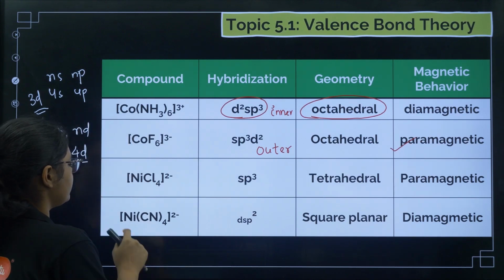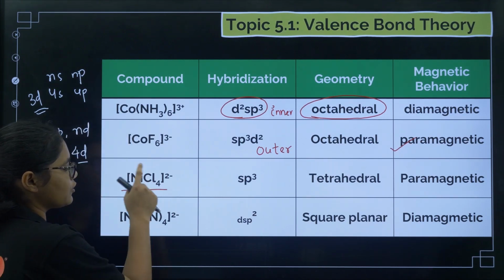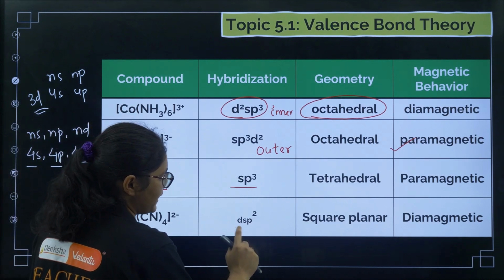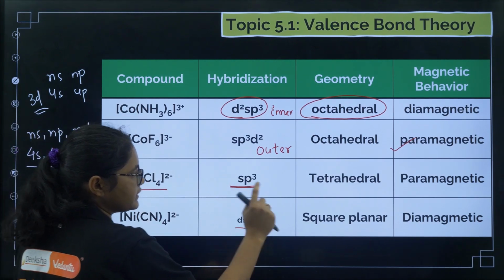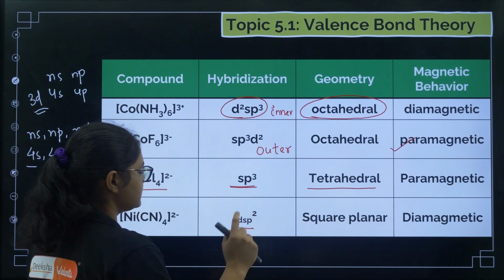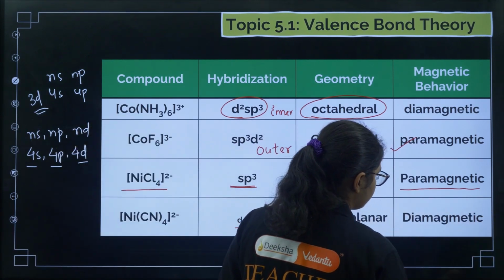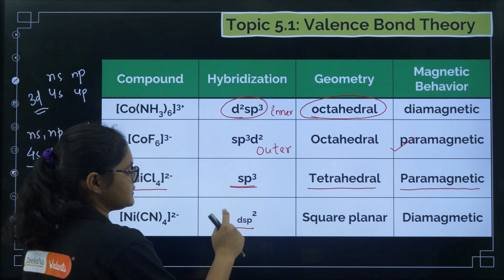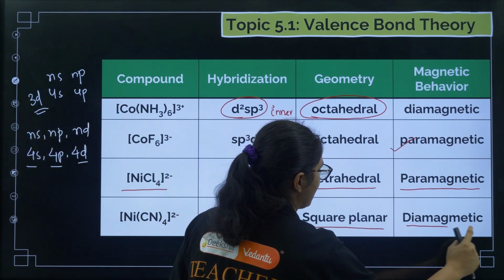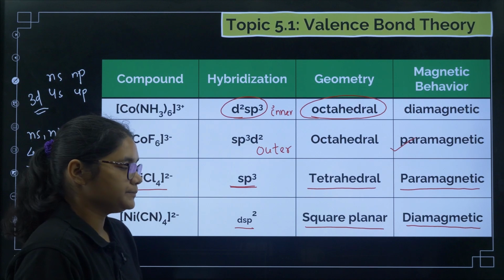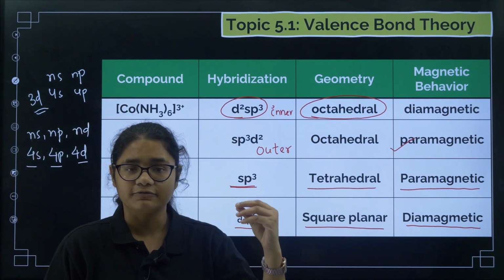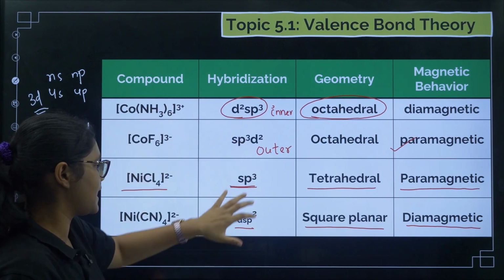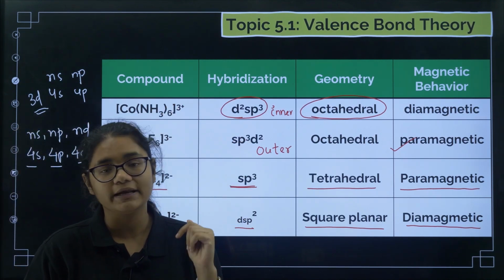Now if you see [NiCl4]2-, the coordination number is 4, and coordination number 4 has two hybridizations, sp3 and dsp2. If it is sp3, the geometry will be tetrahedral as discussed, and because unpaired electrons are there, we call it paramagnetic. Now [Ni(CN)4]2- is dsp2, so the geometry is square planar and it is diamagnetic. You can calculate these values and find out, but it is better that you should know at least the hybridization so that you can quickly do the questions.